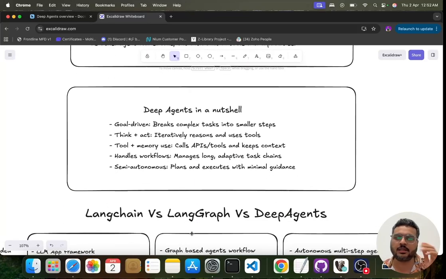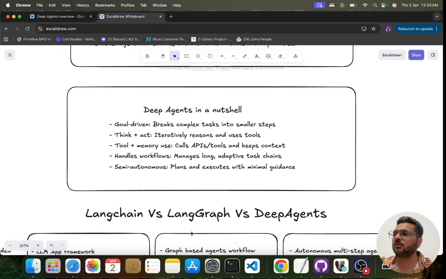Okay, so let's understand deep agents in a nutshell. It is a goal-driven framework, which breaks complex tasks into smaller steps. It thinks plus acts. As I said, there is a thought and there is an action, and iteratively it reasons and uses tools, right? Then there is a memory to keep track of what it has done previously and what it has to do next.